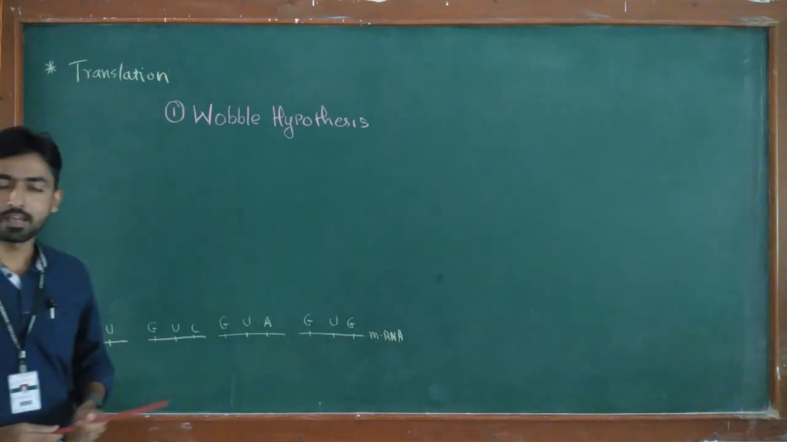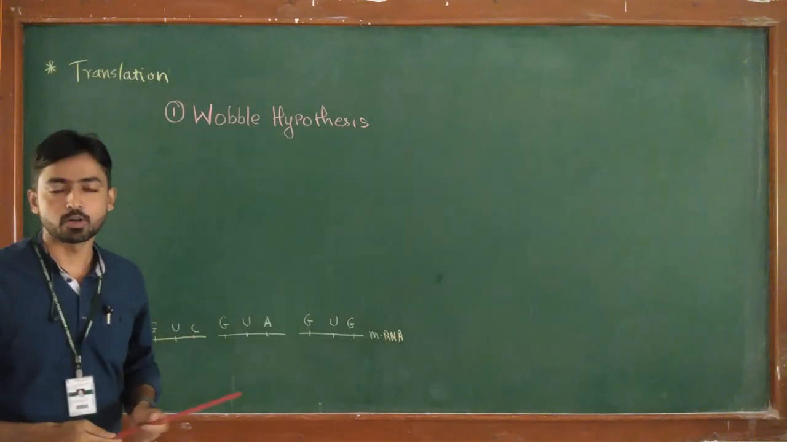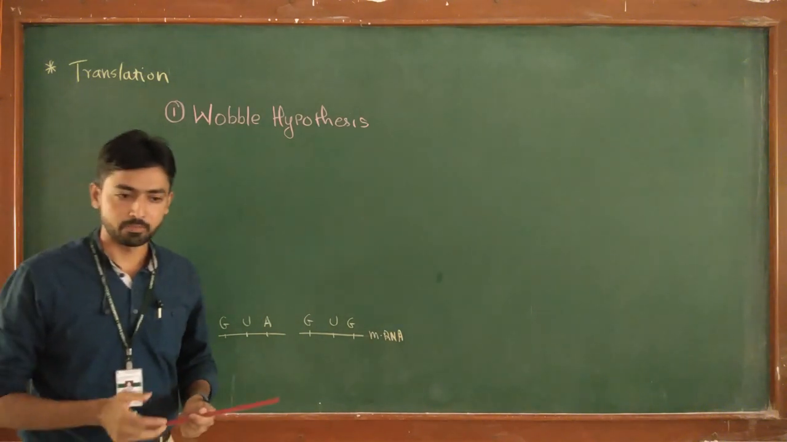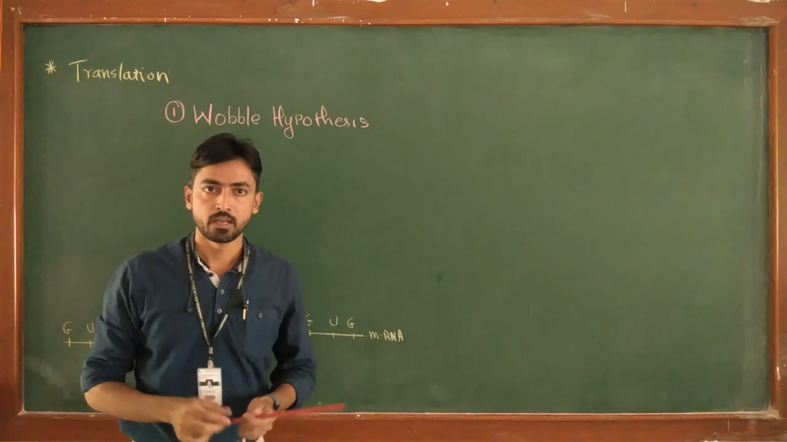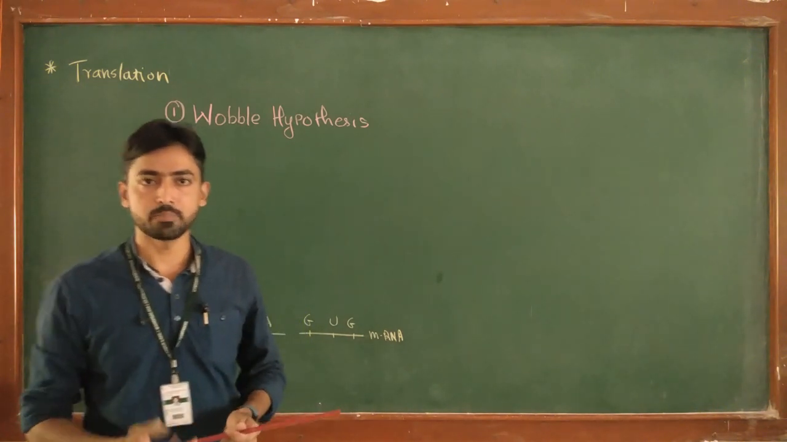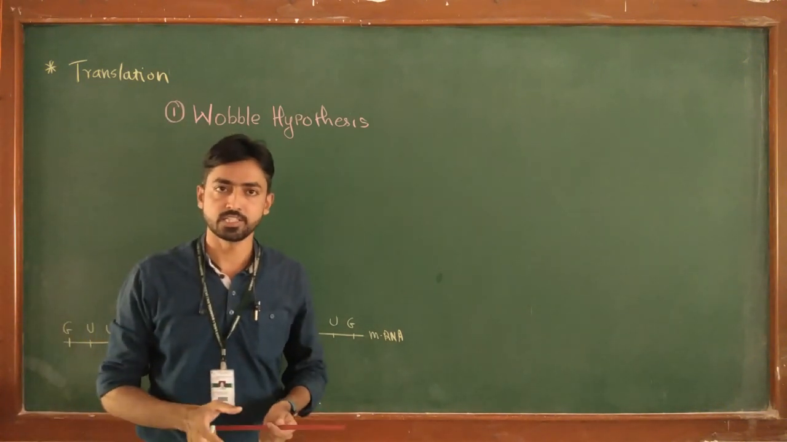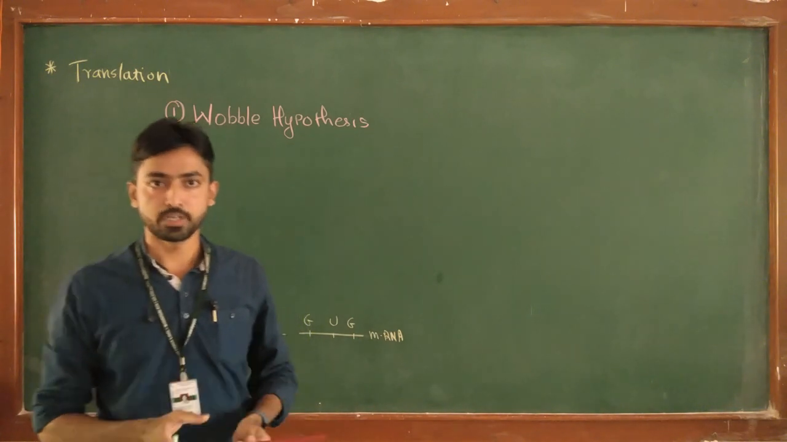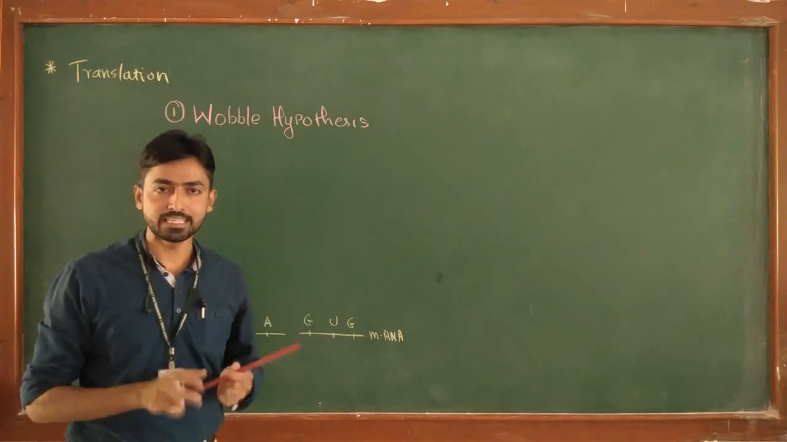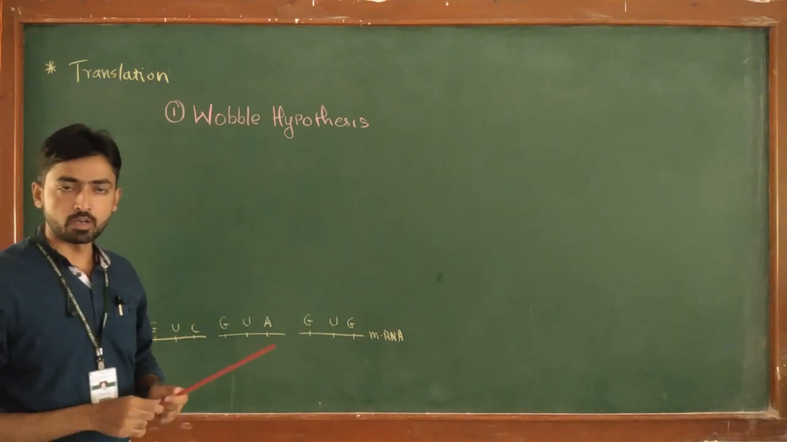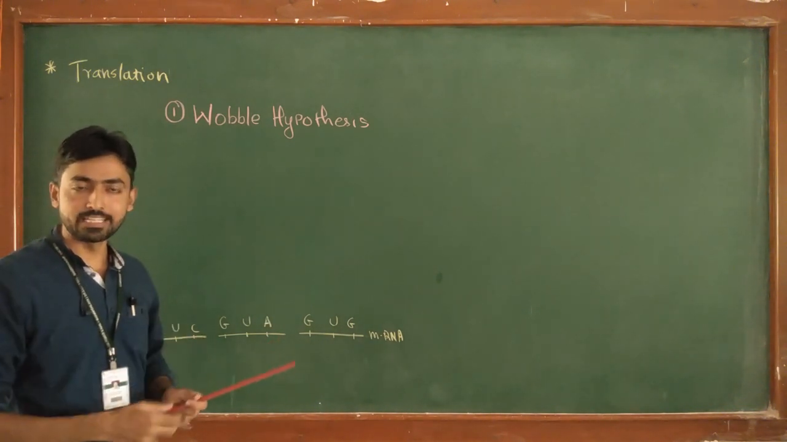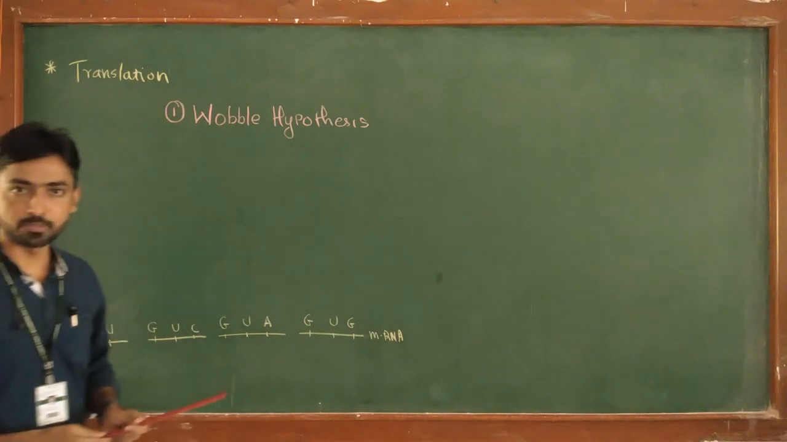Hello friends, I have started a video series on the translation process. In my first video, I discussed the overview or concept of translation. Now I'm going to start with the three important stages of translation, that is initiation, elongation and termination. But before that, in this video, I just want to discuss two important things with you which are necessary before starting initiation and the remaining stages of translation.